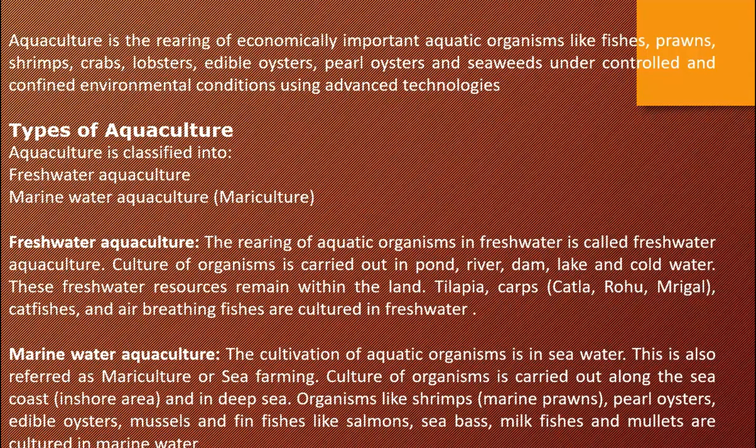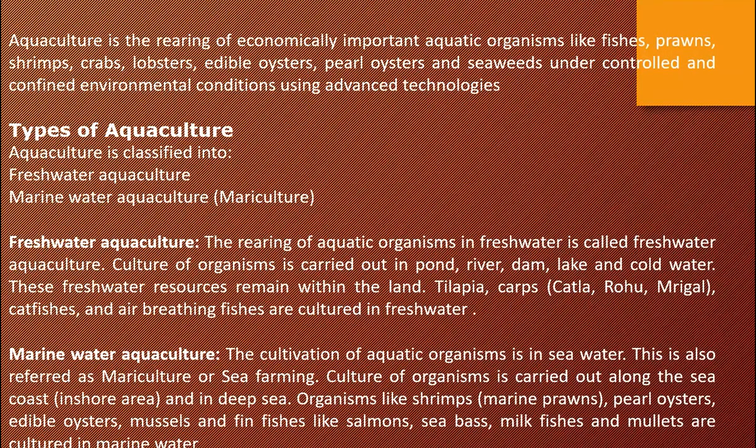And tilapia and carps, major Indian carps, catla, rohu and mrigal. These are all Indian major carps. And tilapia, catfishes and air breathing fishes are cultured in freshwater. I hope you are able to follow these examples.